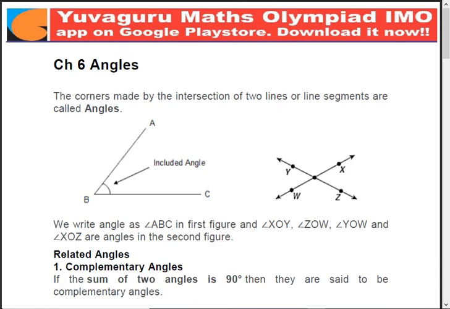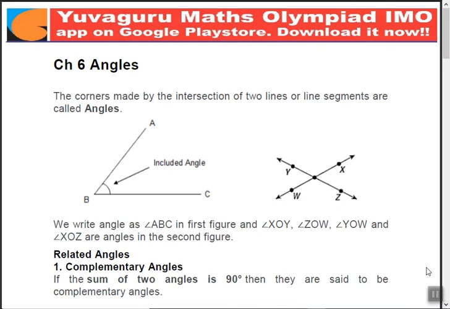Angles. So what are angles? Here there are many definitions for angles. I'll just study 3 or 4. The corners made by intersection of two lines or line segments are called angles. Means these lines or line segments where they intersect, these are called angles.